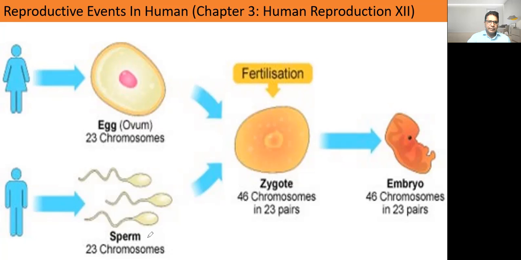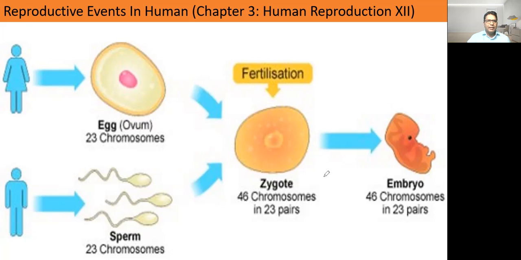The egg and sperm undergo fertilization, and ultimately the number of chromosomes is restored, that is 46 chromosomes in 23 pairs. This zygote undergoes embryonic development and ultimately a baby is produced.